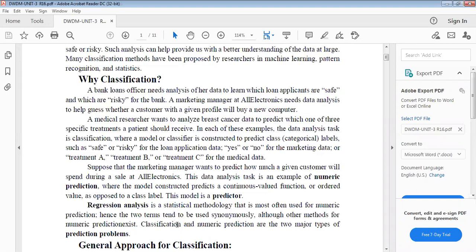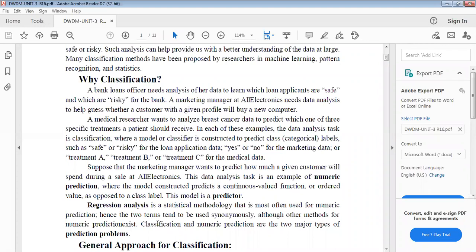where the model constructed predicts a continuous-valued function, or ordered value, as opposed to a class label. This model is called a predictor. Regression analysis is the statistical methodology generally used for numeric prediction.